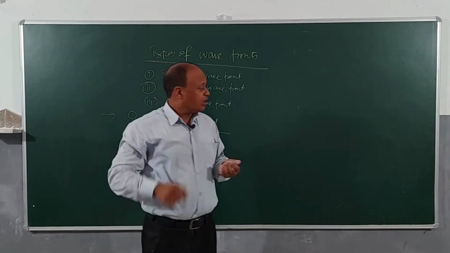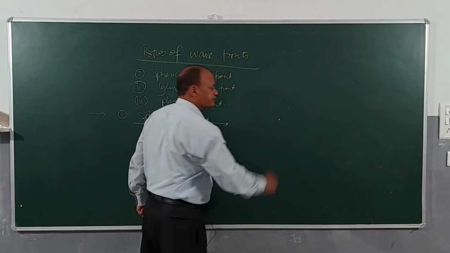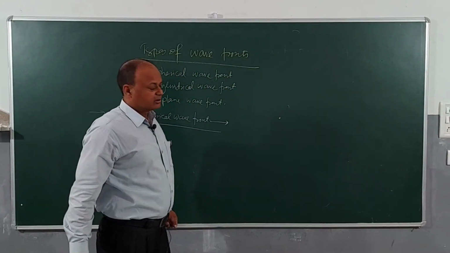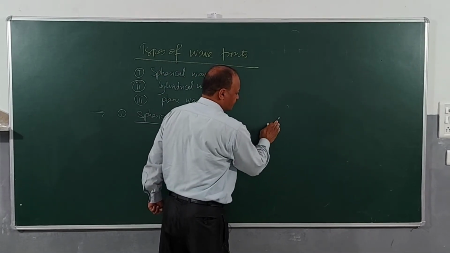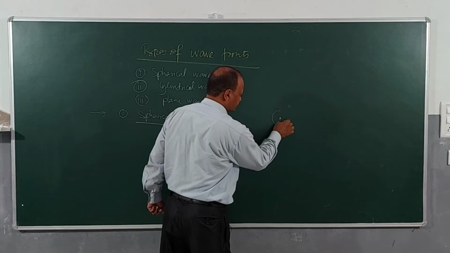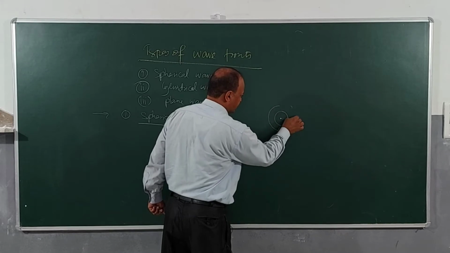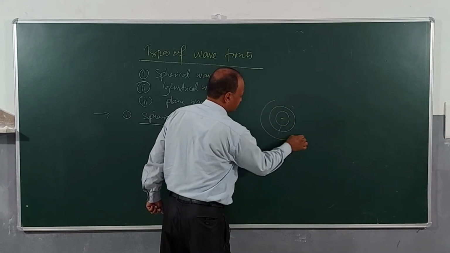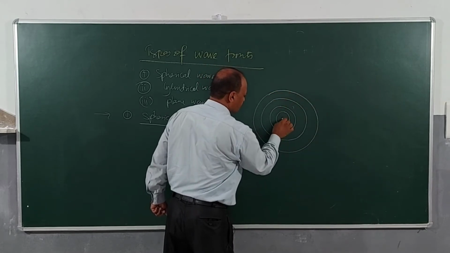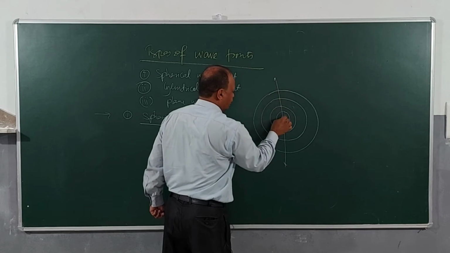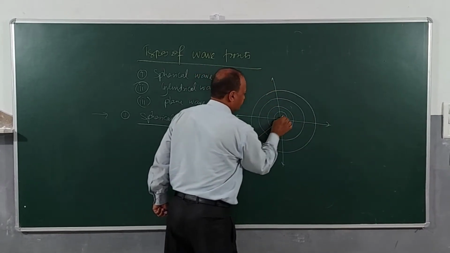Clear? Now consider we have a source S out here, and then it is emitting light. So light from this source will be traveling around this to describe a sphere in 3-dimensional space, right? Actually, light is traveling outwards. This is how the light is traveling.